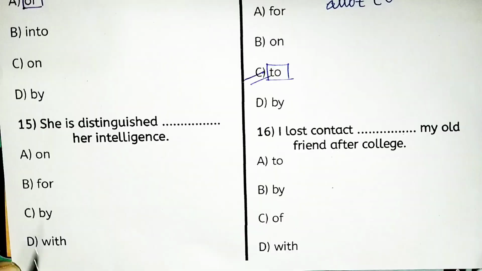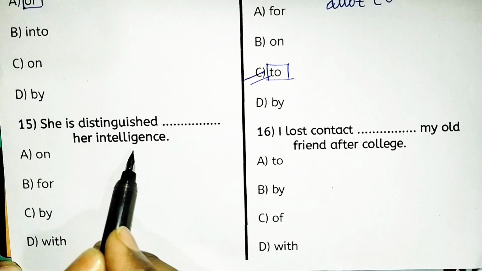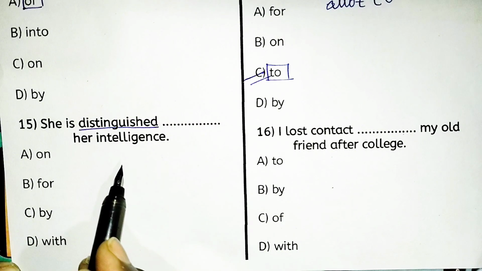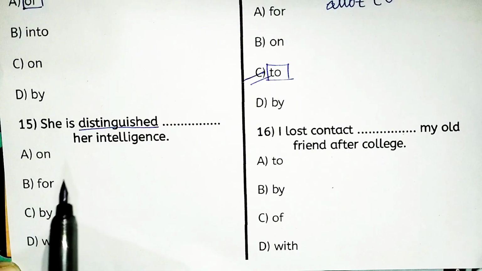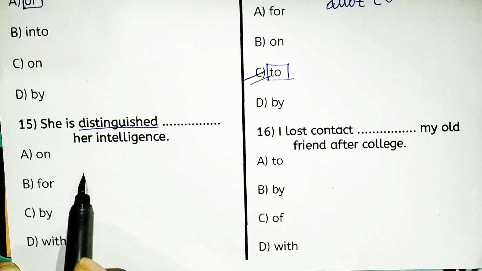Next, she is distinguished dash her intelligence. Look at the options: distinguish on, distinguish for, distinguished by, or distinguished with. Which one is right? You have to remember that the verb distinguish always takes the preposition by.